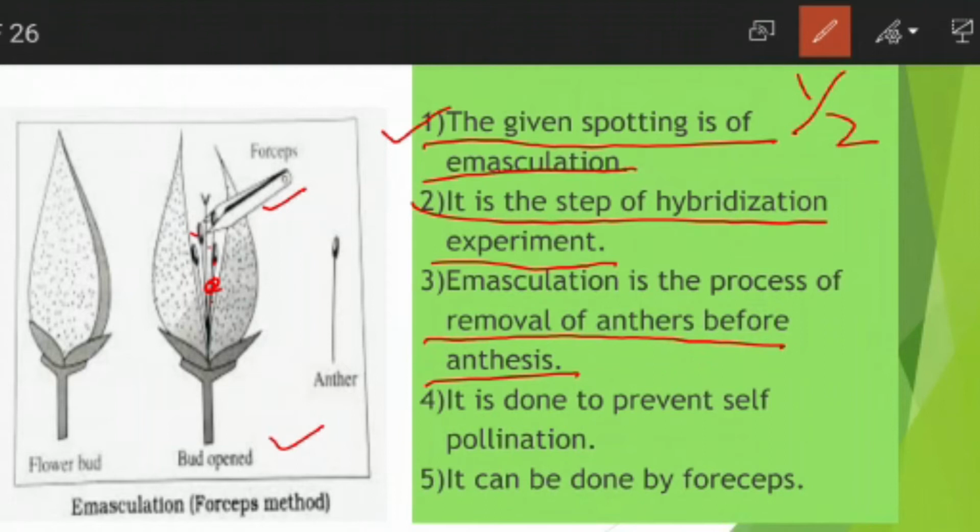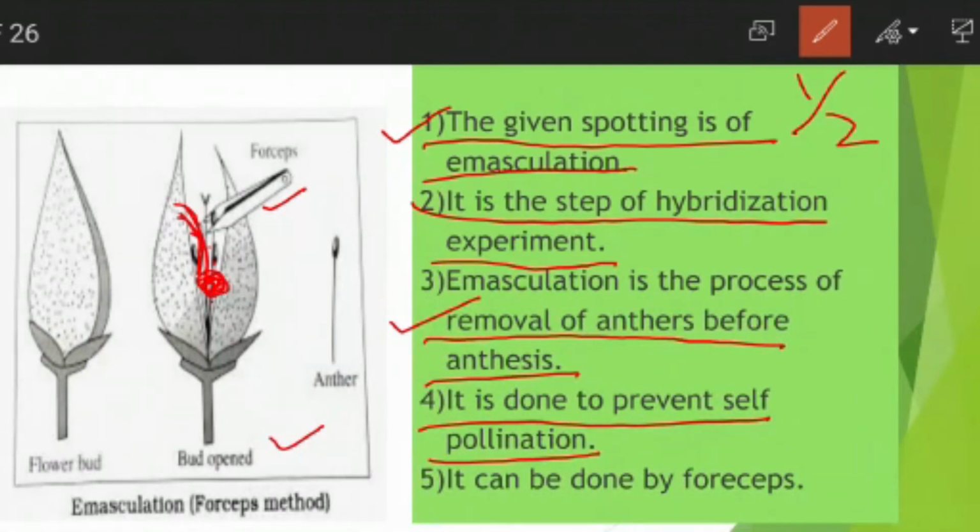Emasculation is the process of removal of anthers before anthesis. It is done to prevent self-pollination. If we do not remove the anthers, once the pollen grains mature, they may fall on the stigma and pollination can take place.